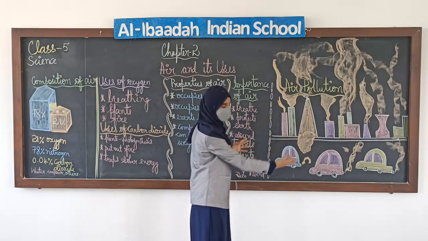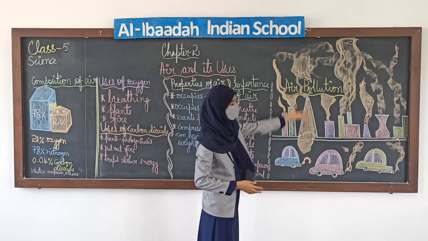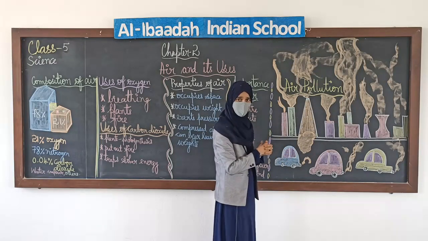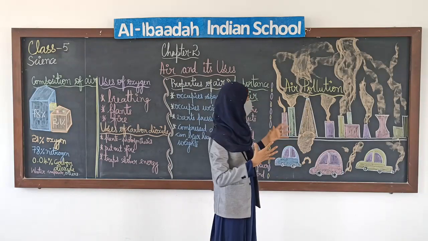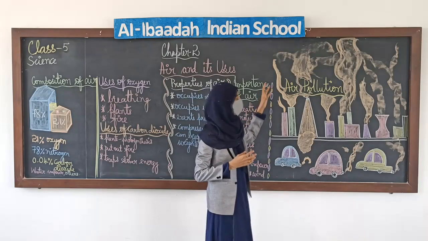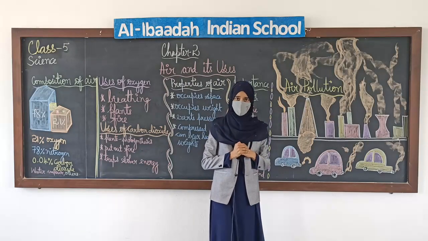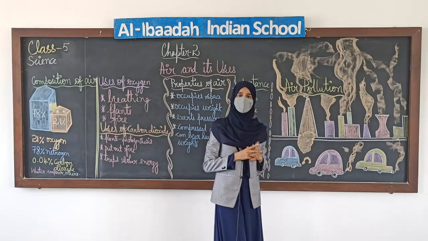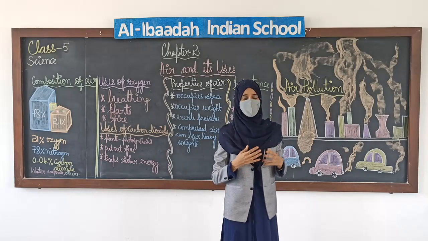What I have drawn here, can you see the picture? There are vehicles, factories and the smoke emitting from chimneys. All these emit smoke. Okay. When you travel, you might have seen that vehicles emit smoke, and all this smoke together pollutes the air, and this is very dangerous for our health. Okay. And we must also avoid smoking cigars and cigarettes. These also cause lung problems. Okay, we will have lung problems.